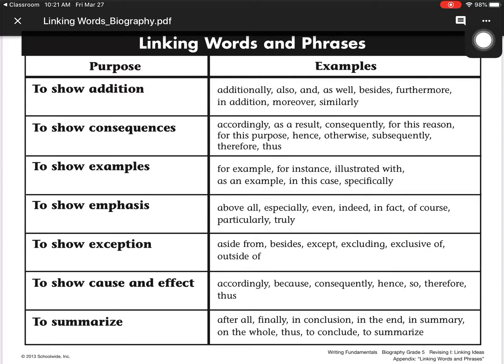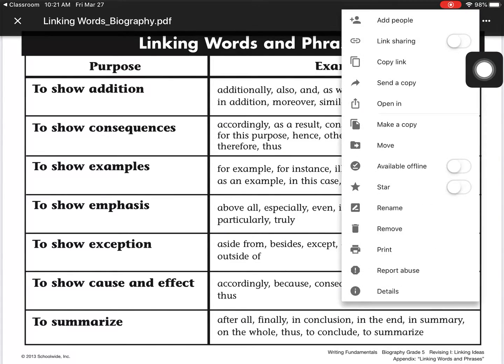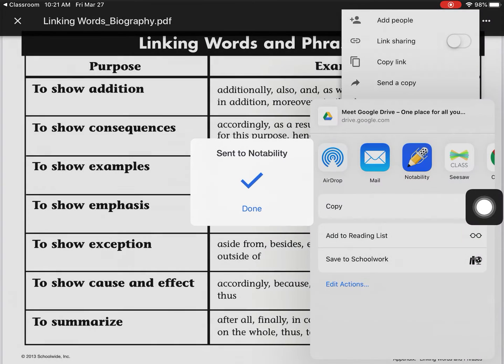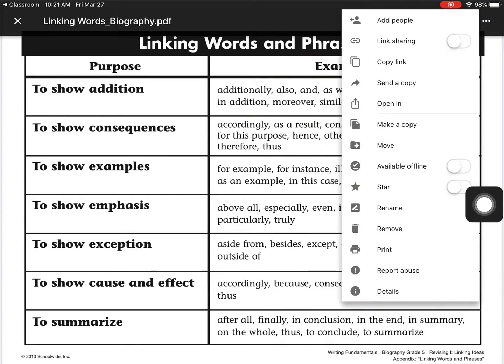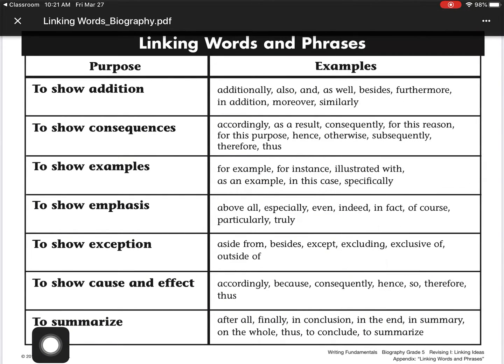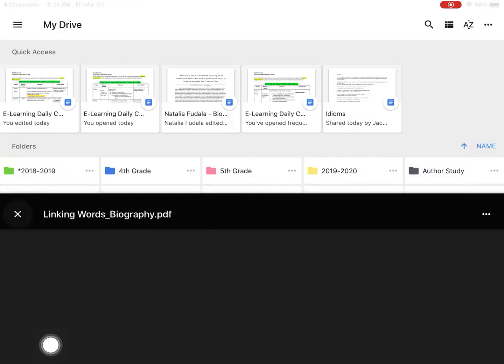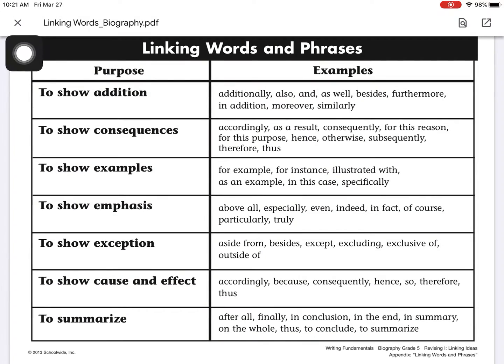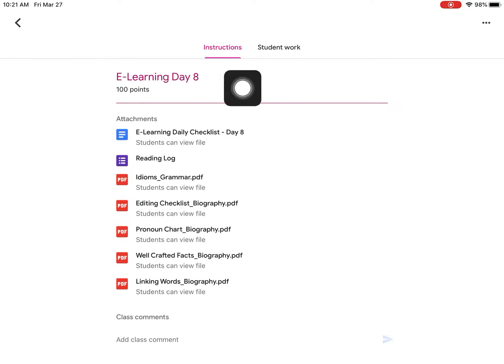So we're going to go back up here to these 3 little dots, and we're going to tap them, and we're going to hit send a copy. And then we're going to send it to Notability. Remember, we do this all the time, but just a reminder. Okay. And now all of the files that are in here, I'm going to click back up here to get back to Classroom. Remember, that's how we get back. And then when I close out of this, I'm back to my assignment for e-learning.